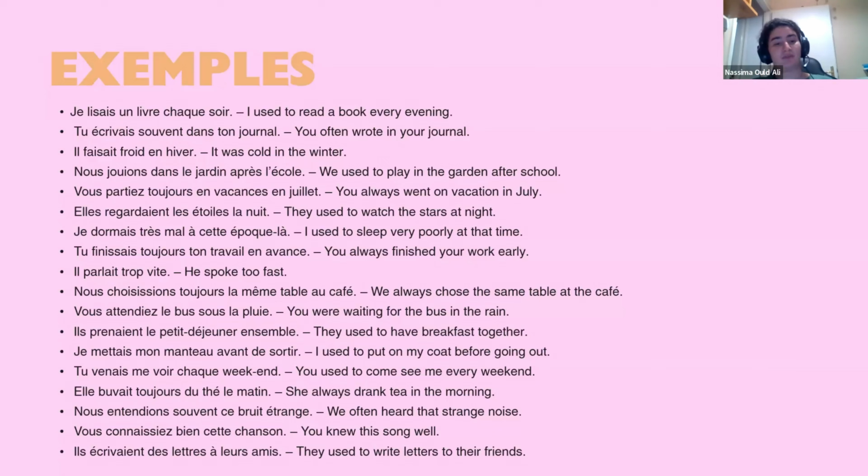Je mettais mon manteau avant de sortir. I used to put my coat on before going out. Tu venais me voir chaque week-end. You used to come see me every weekend. Elle buvait toujours du thé le matin. She always drank tea in the morning, or she used to drink tea in the morning. Nous entendions souvent ce bruit étrange. We often heard that strange noise, or we were often hearing that strange noise.